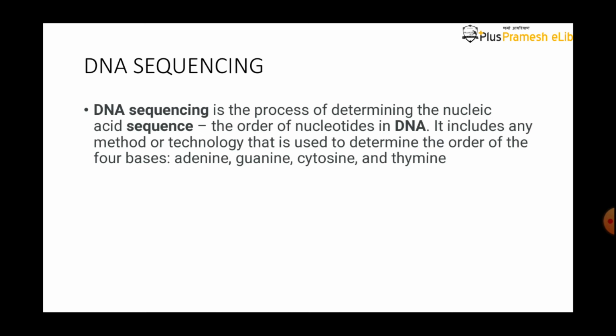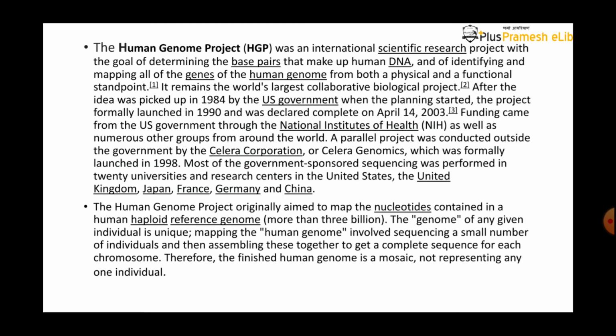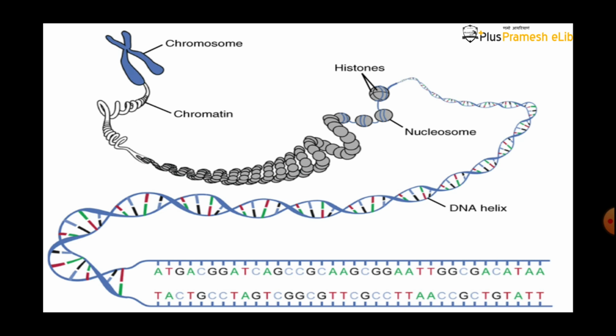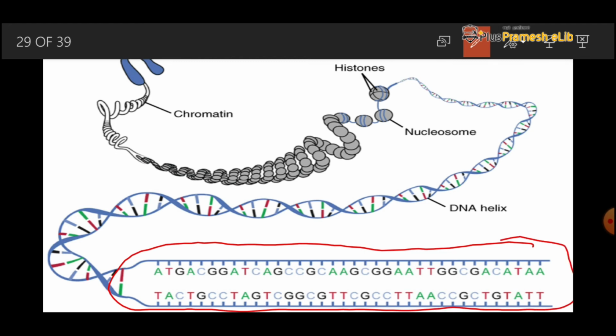What is DNA sequencing? Let's move on to the next slide. You can easily understand what DNA sequencing is from the diagram. In the last slide, we have already discussed that DNA in all human beings is not identical.